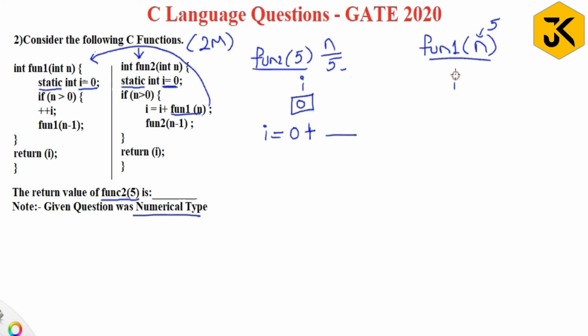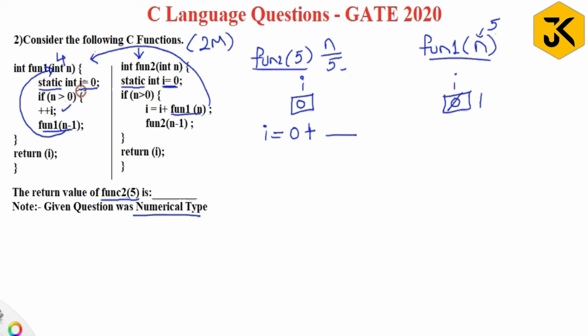Now it is going to create once again one static variable i, with n value 5. Is n greater than 0? Yes. Then it is going to increment i value by 1. I am directly writing plus i as 1. Then it is going to call the recursive function once again, function 1 of n minus 1. What is n minus 1? The n value is 5, so n minus 1 is 4, and it is going to pass 4 here.